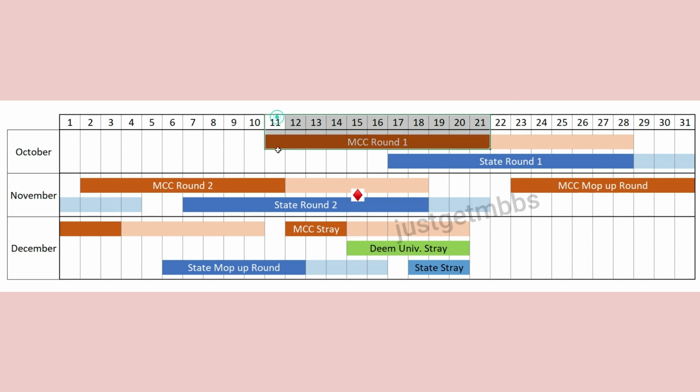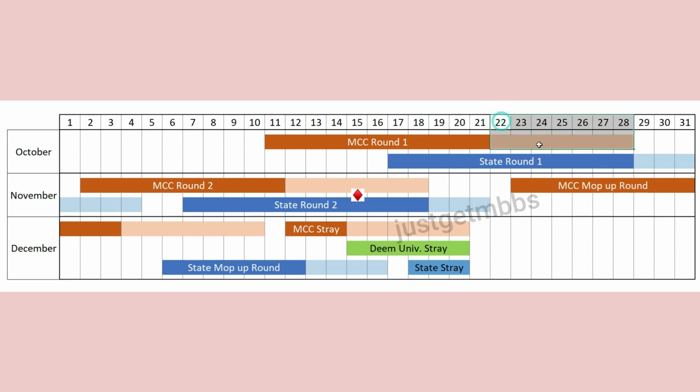Now, as you can see, October 11th is when the MCC round 1 is starting. October 11th is when the registration for MCC counseling, that is All India counseling round 1, is going to start. From 11th to 21st, we are going to have the registration, the choice filling, and then finally the processing by MCC, and the result will be published on 21st October. That's what I have shown in a dark brown color in this sheet. MCC round 1 results will be out by 21st October 2022.